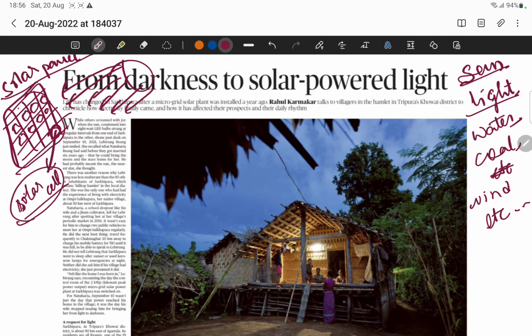What will happen is these solar panels will absorb the sunlight and they will convert the light energy into electricity. That electricity which is being converted will be supplied to the building or any other power supply unit. So this is how solar panels are used.